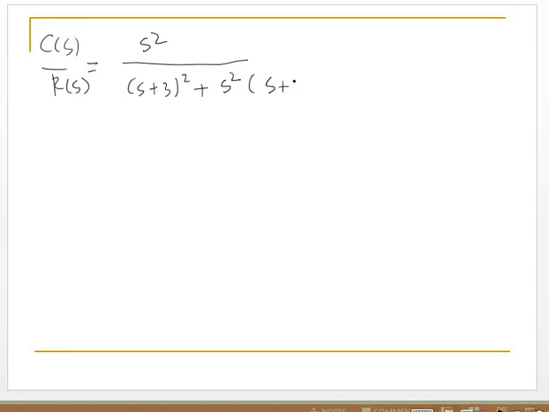Next we get C(s) over R(s) equal to S squared over (S plus 3) squared plus S squared times (S plus 5).